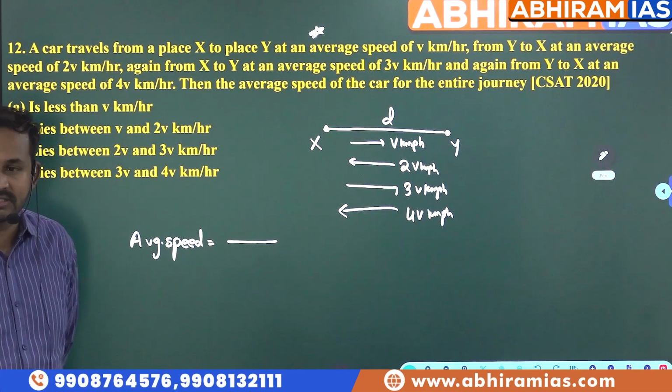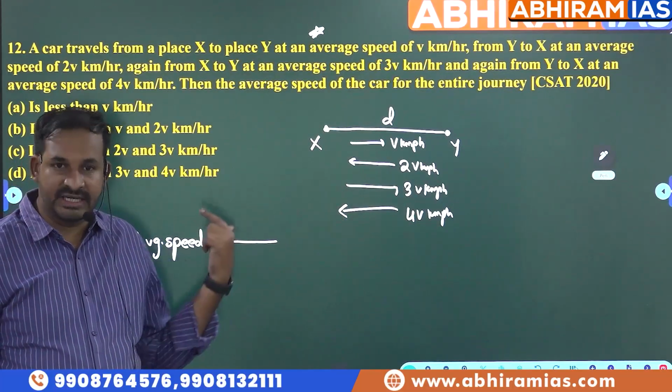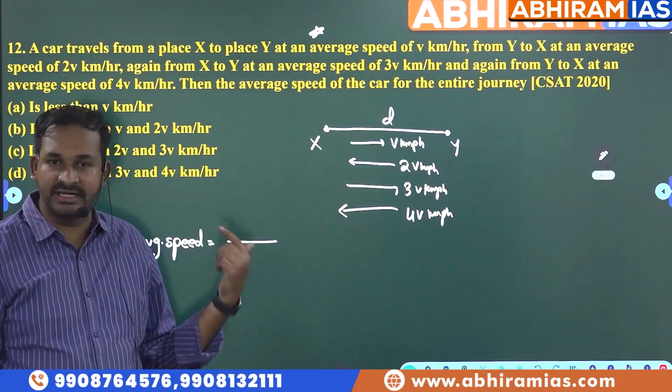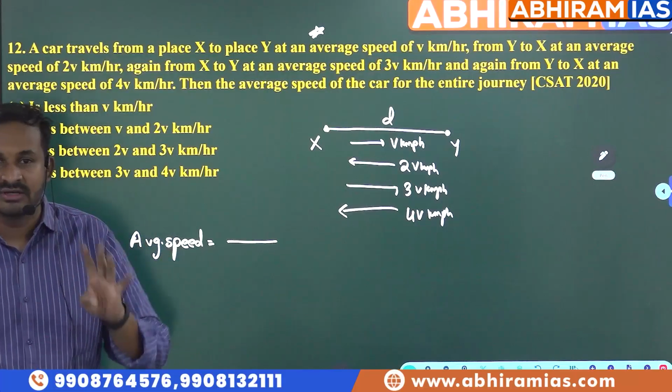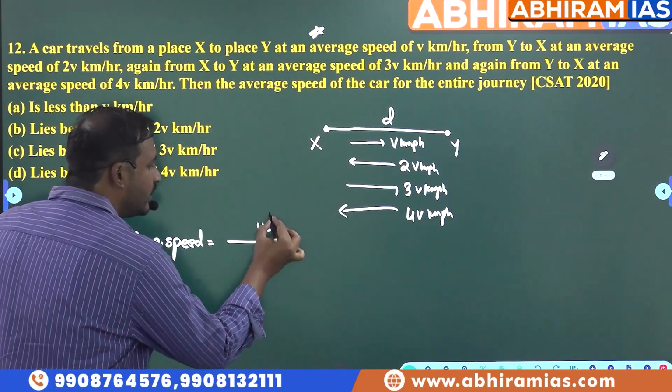It is going d distance, returning d distance, going d distance and returning d distance. Overall it is covering what distance? 4d. So the total distance covered here is 4d.